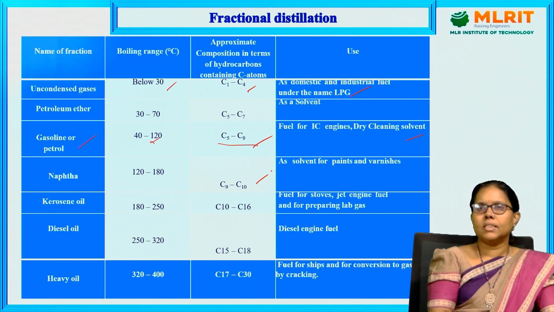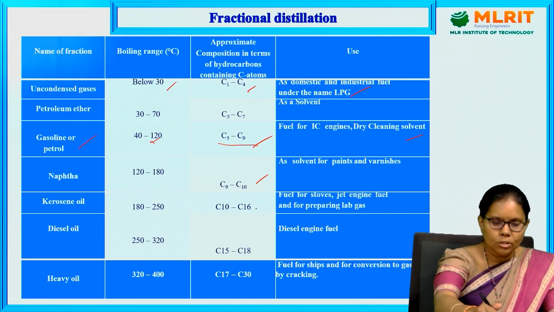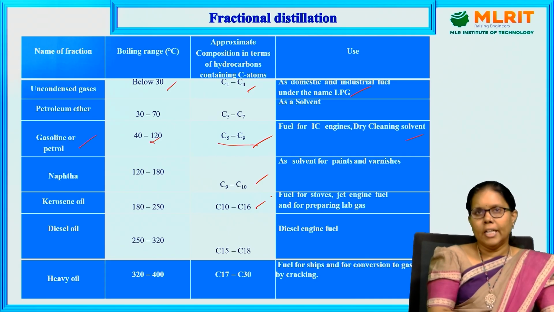The next fraction is kerosene, whose boiling point is 180 to 250 and carbon chain is C10 to C16. It is used as fuel for stoves, jet engine fuel, and for preparing lab gas. The next fraction is diesel oil, whose boiling point is 250 to 320 and hydrocarbon chain length is C15 to C18. We use this fuel in diesel engines and locomotive diesel engines.